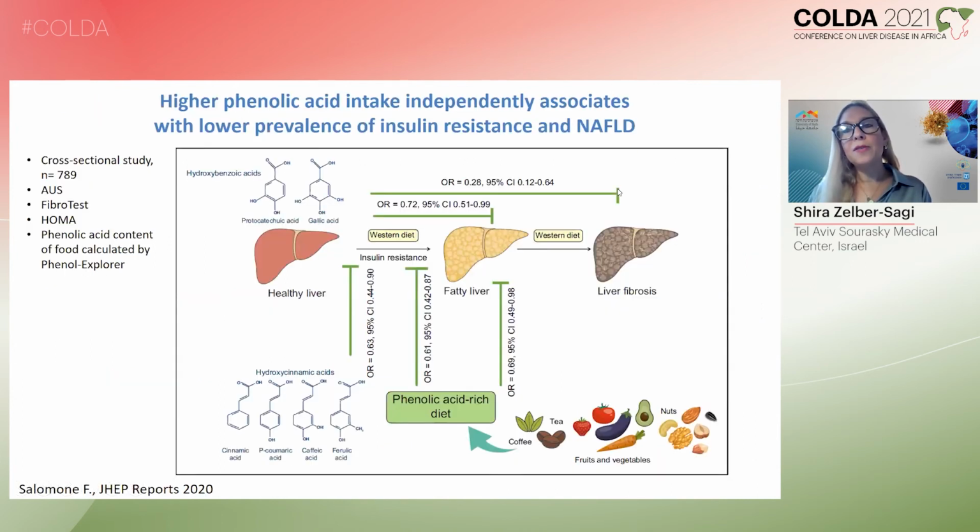Moving to polyphenols, we know that the high consumption of fruits and vegetables and nuts and coffee and tea is healthy for the liver. One of the reasons is its high content of phenolic acids, which is a subgroup of polyphenols, which are very strong antioxidants. And we have demonstrated in one of our studies that high consumption of phenolic acids is protective from NAFLD, fibrosis as indicated by fibrosis markers, and insulin resistance.